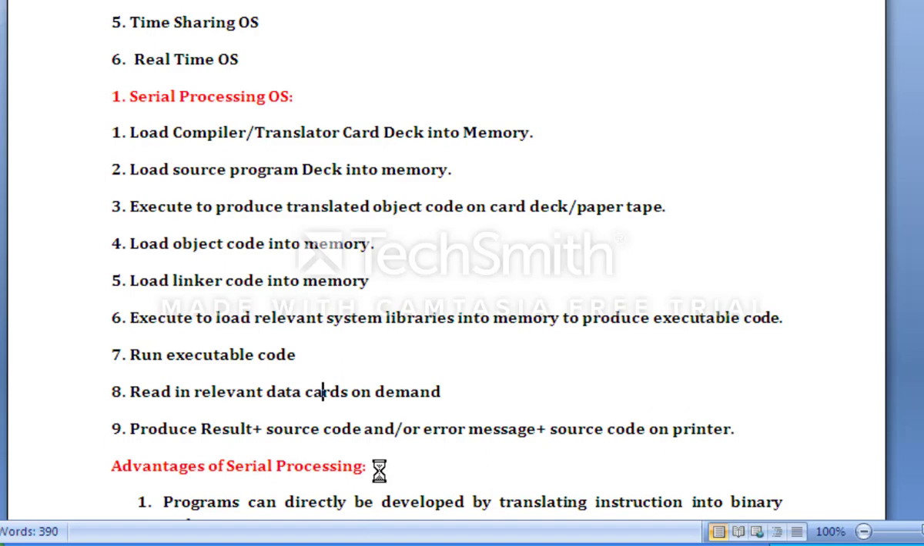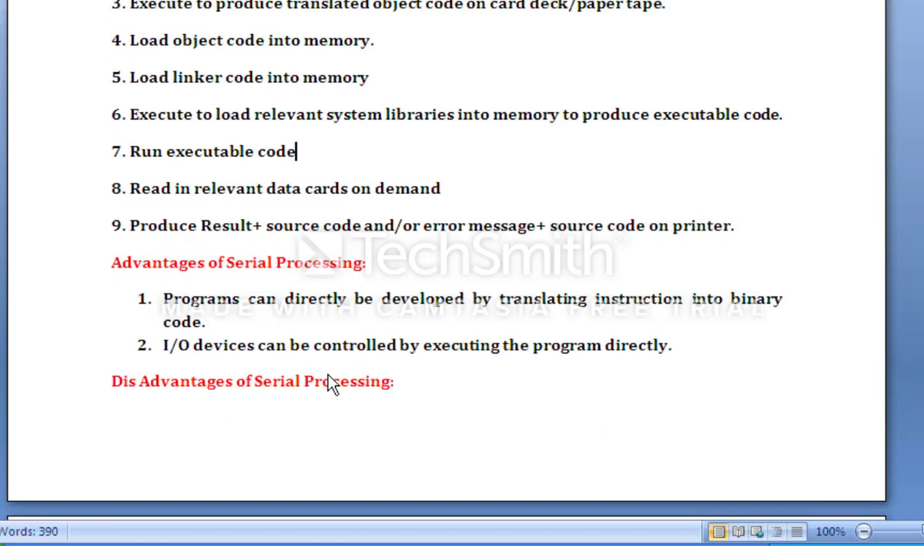Advantage is very clear that the program can directly be developed by translating instructions into binary code. Second advantage, interaction between user and operating system, because there was no operating system at all. The user needs to interact directly with the hardware device. So input output devices can be controlled directly by the program or directly by the user.